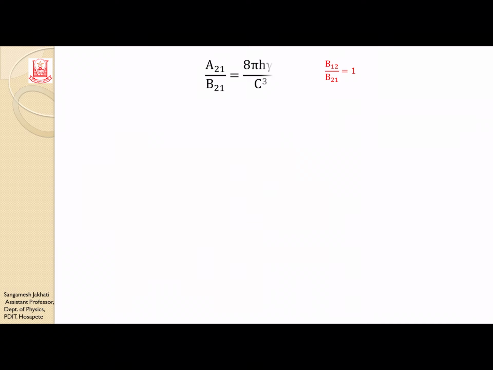So in the next slide I am considering that one. B12 by B21 is equal to 1, and another equality A21 by B21 is equal to 8 pi h nu cube by c cube. So B12 by B21 is equal to 1, that is B12 is equal to B21.